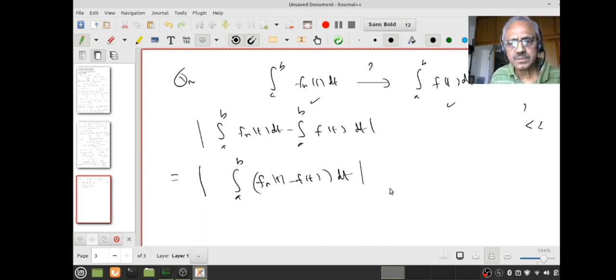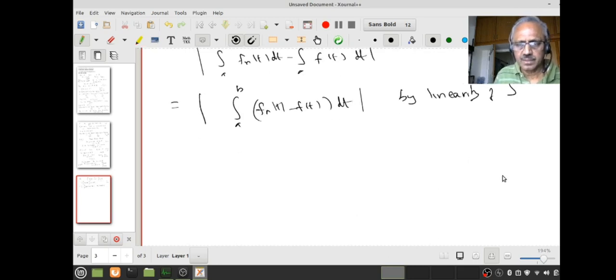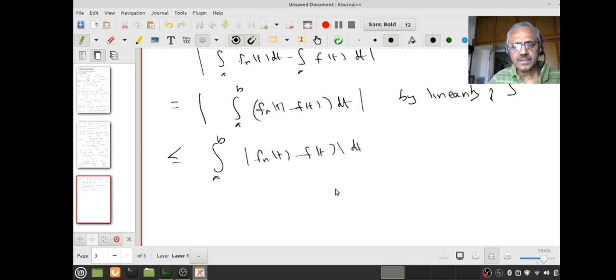Yes, this is by linearity of the integral, right? Now those of you who had watched my videos on Riemann integration know what it is. This is the basic estimate: this is less than or equal to the integral from a to b of mod fn(t) minus f(t) dt. You understand? Now is the time we should look at epsilon.